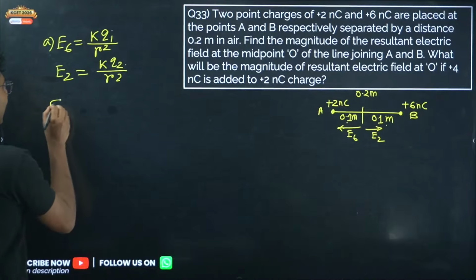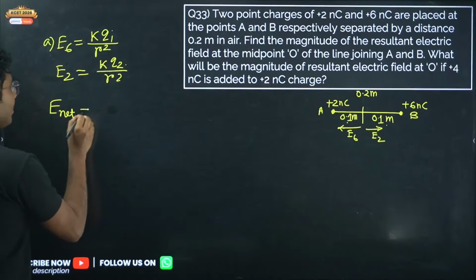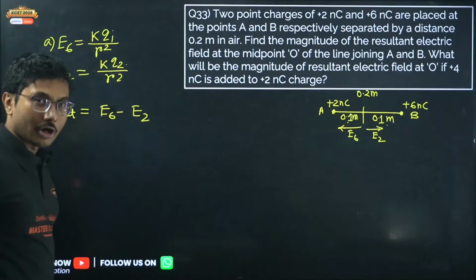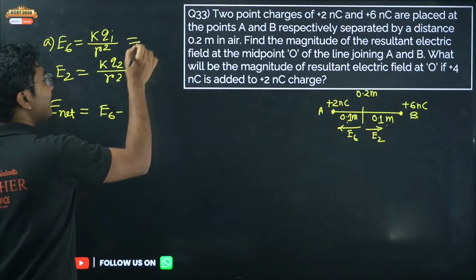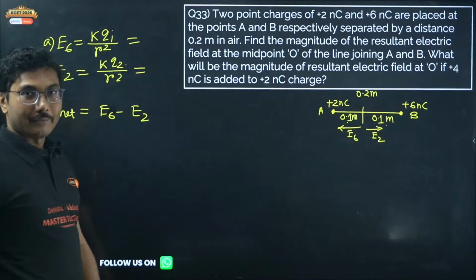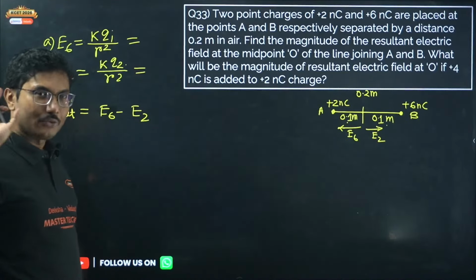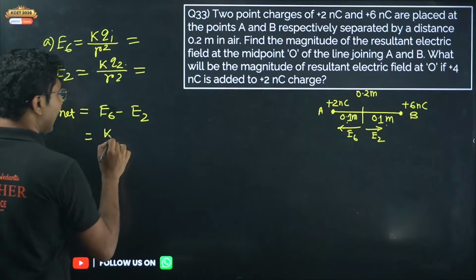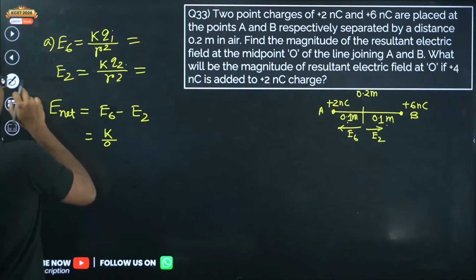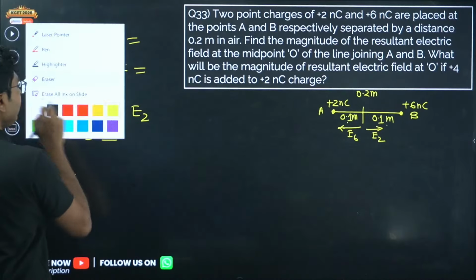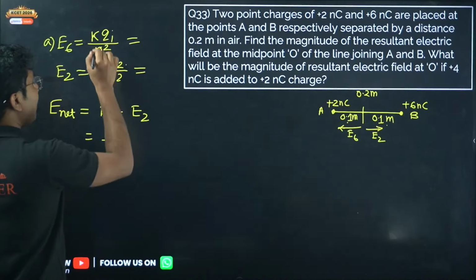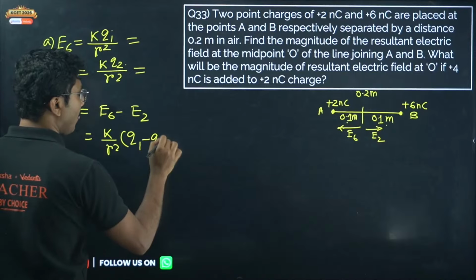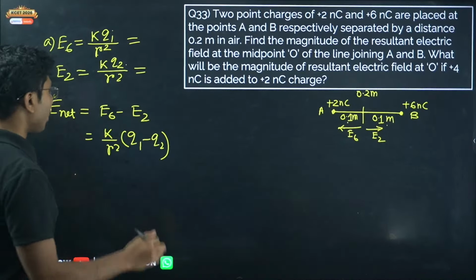So net electric field is given by E6 minus E2. If you are not comfortable with this method, you can directly calculate the value by putting the values directly. If you want to save some time, use this method. Now what is the method? K by R square. If you see these equations, K by R square is common. We get Q1 minus Q2. This is the shortcut method.